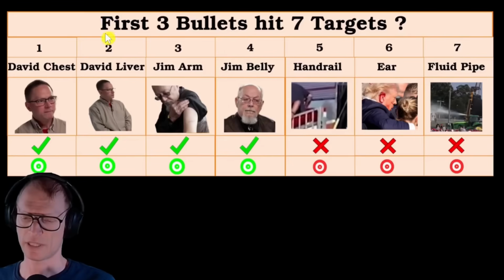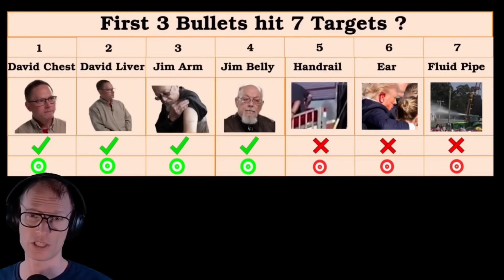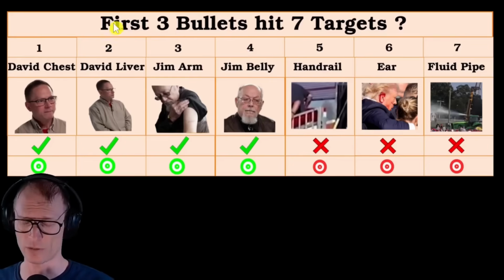So here we see the summary again. These 4 targets were definitely hit, but there's already 1 bullet too few. So where did these actual shots come from? It almost looks like they were fired with a suppressor somewhere, and these 3 shooting sounds that we heard in the footage there were just inserted by an AI as well. You need to realize that an AI does not just deepfake visual footage, no, it also deepfakes audio footage.